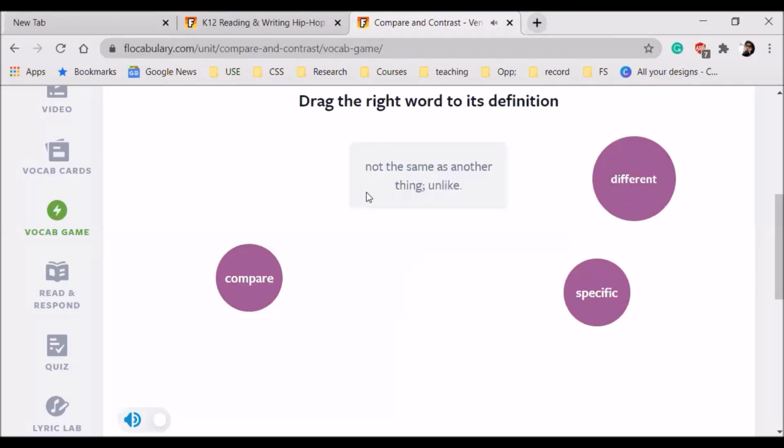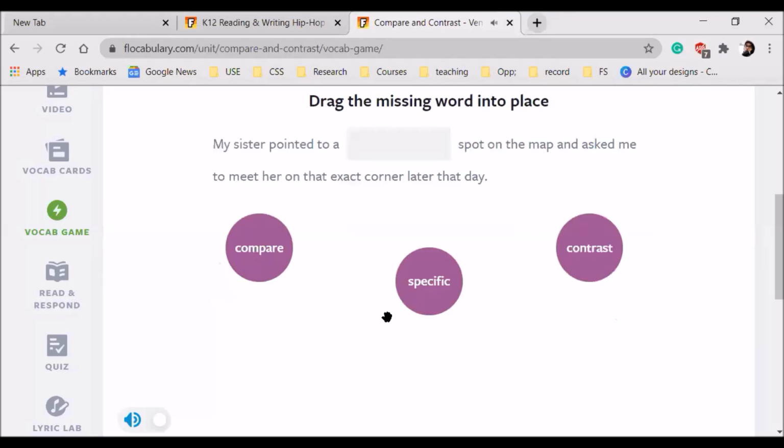Okay, next is not the same as in other things, or unlike. Different. Very good. My sister pointed to a dash spot on the map and asked me to meet her on the exact corner later that day. Specific. Okay, what do you think, other people? Specific. Alright.